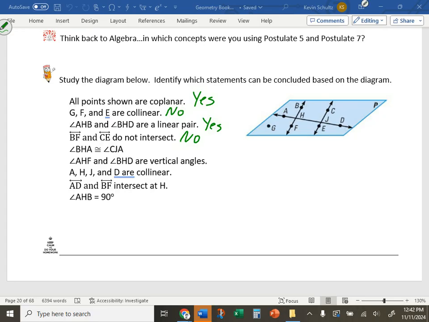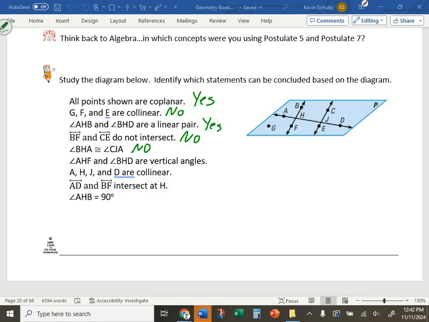Okay, stop. Angle BHA is congruent to angle CJA. So BHA goes from B to H to A, and C to J to A there. I put the markers in so we can see them. Can we conclude, Audrey, whether or not they are congruent? We cannot. There are no markers, no letters, no arcs drawn. We cannot conclude whether they are or not.